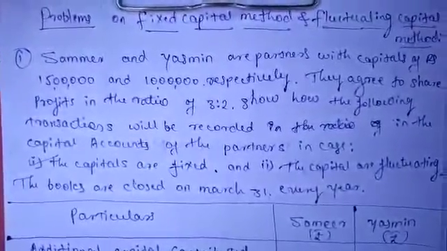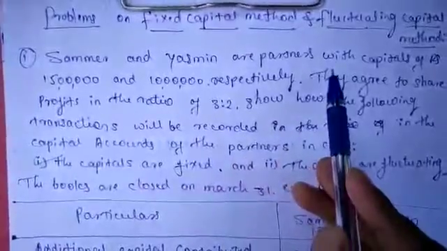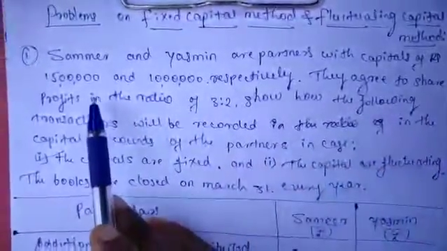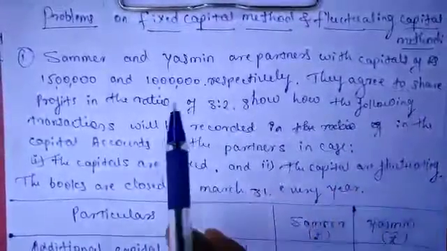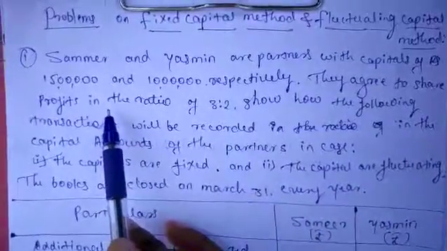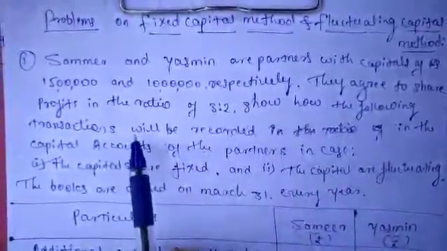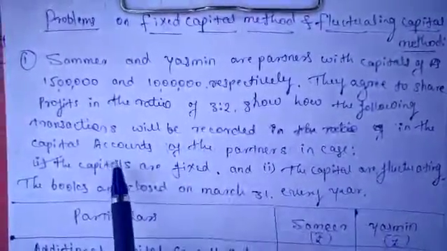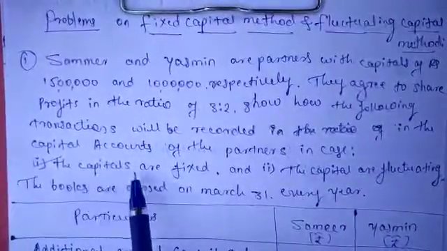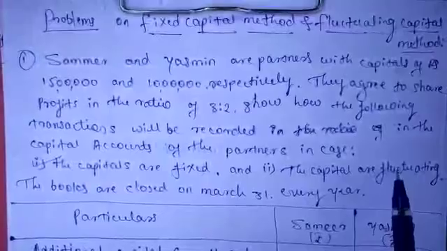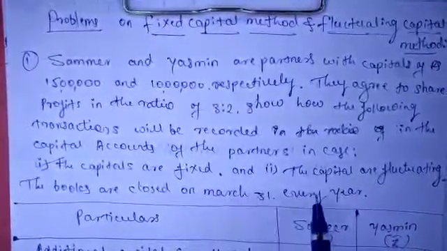So now we take the first problem. Samir and Yasmin are partners with capital of rupees 15 lakhs and 10 lakhs respectively. They agreed to share the profits in the ratio of 3:2. Show how the following transactions will be recorded in the capital accounts of the partners in the case where, first, the capitals are fixed, and second, the capitals are fluctuating. And the books of accounts are closed on the 31st March every year.